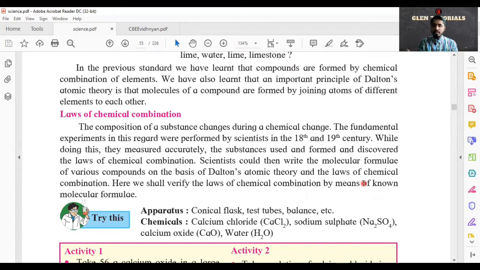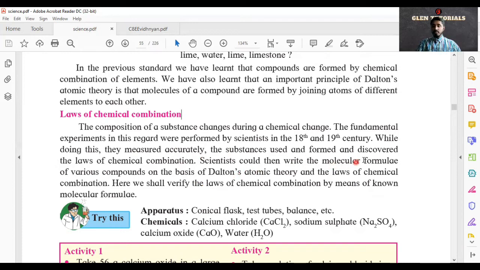I'll give a basic example. Suppose we are making tea. If we add more sugar, extra tea powder, less tea powder, more water, or less milk, we will not get tea. So a definite composition is required to make the perfect tea, right? While doing this, they measured accurately the substances used and formed, and discovered the laws of chemical composition.